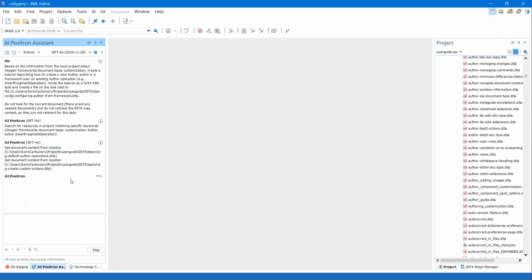If the AI generates invalid content, in our case, we also have a step of validating and correcting those mistakes. So let's see what the AI has in store for us right now.